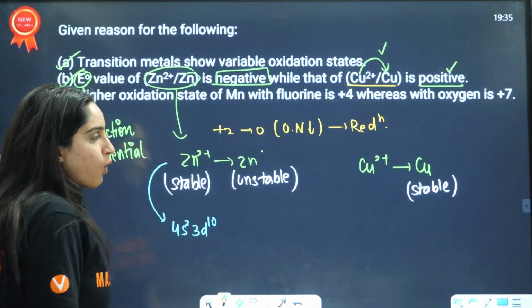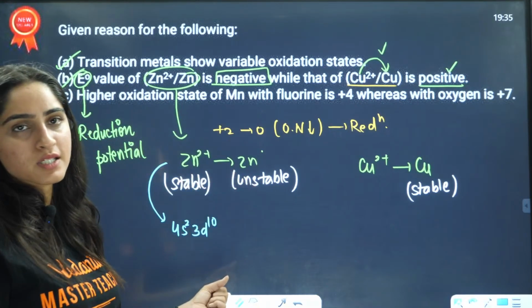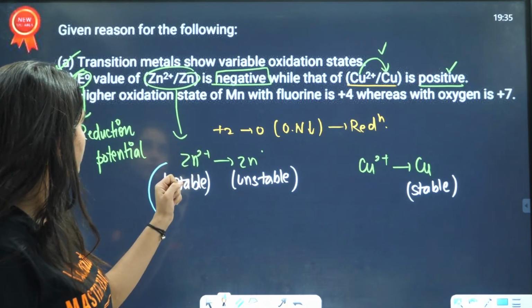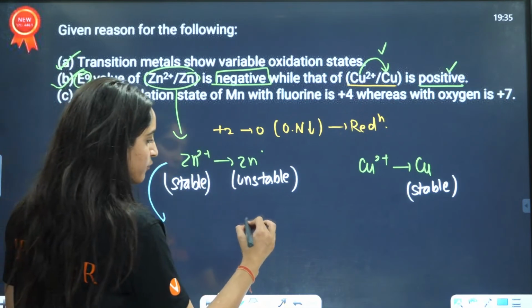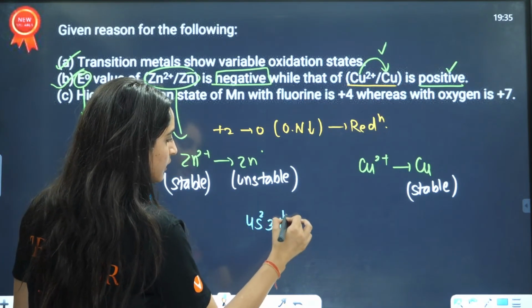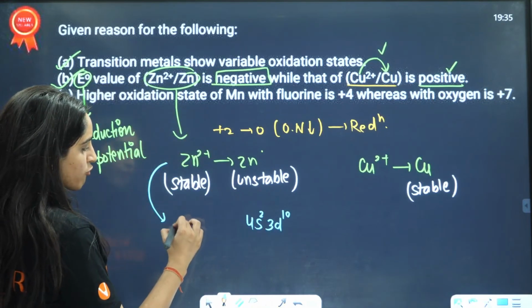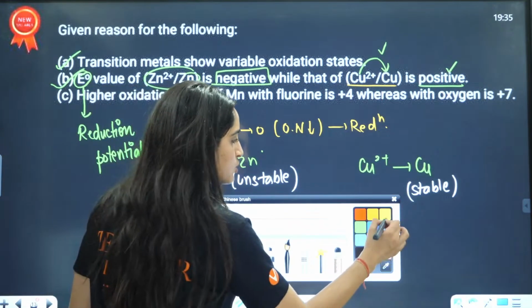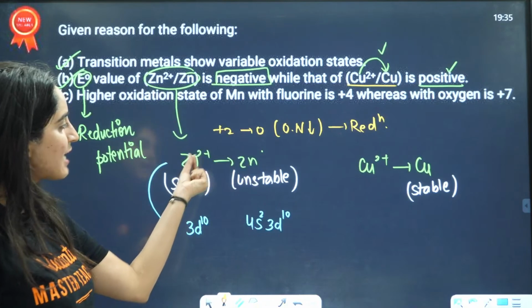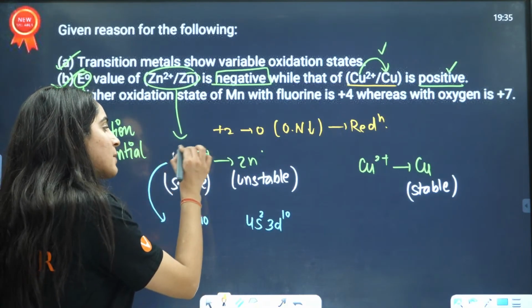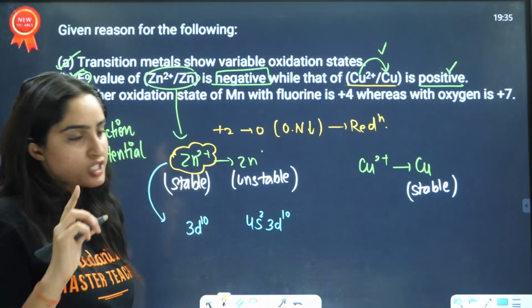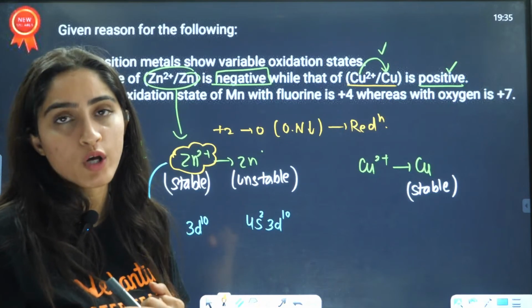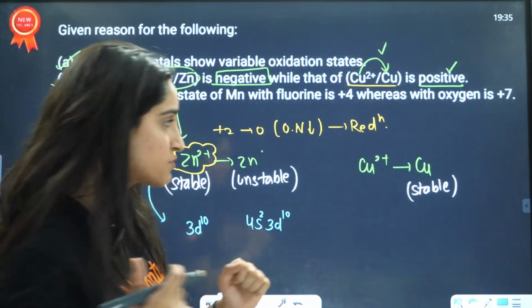So here we see that Zn2+ is a more stable situation as compared to Zn. That is why zinc ions always exist in the Zn2+ state, right?